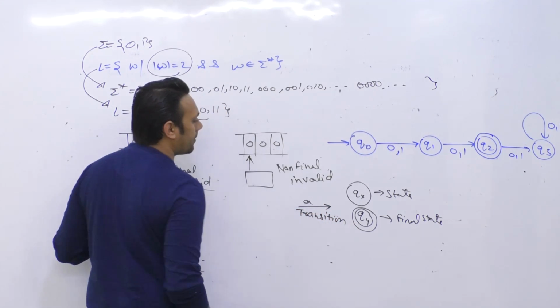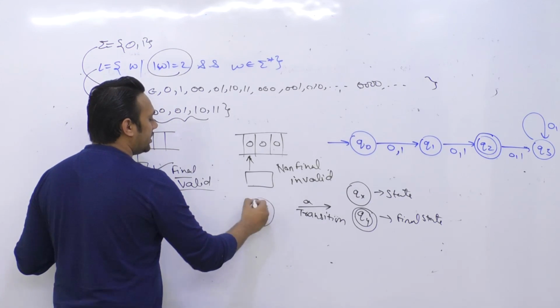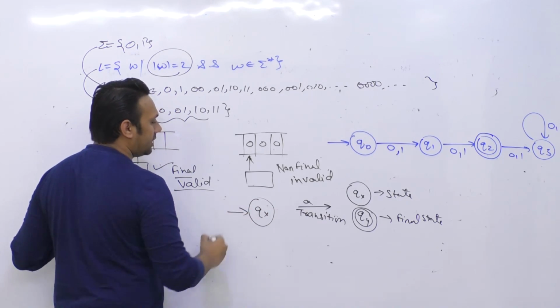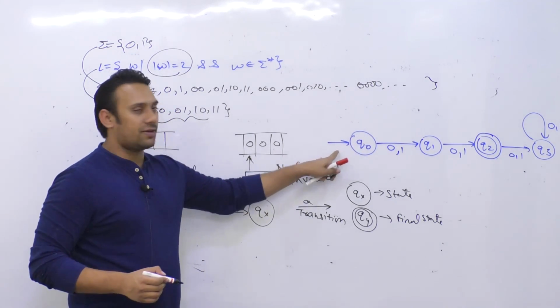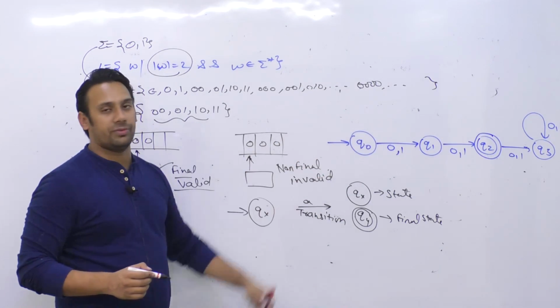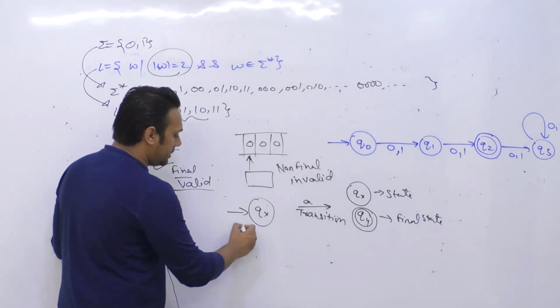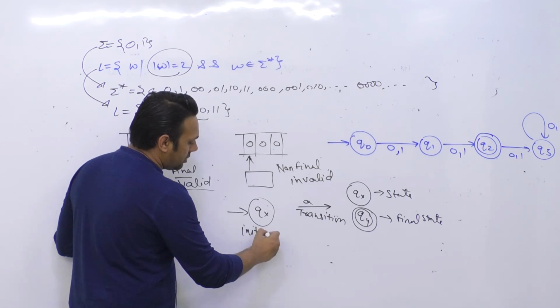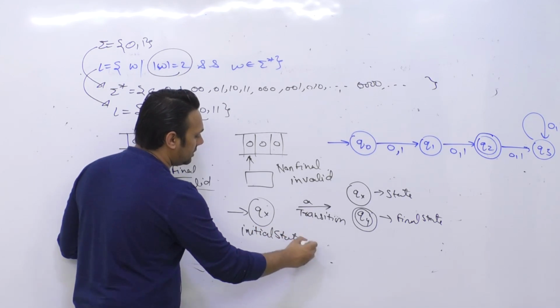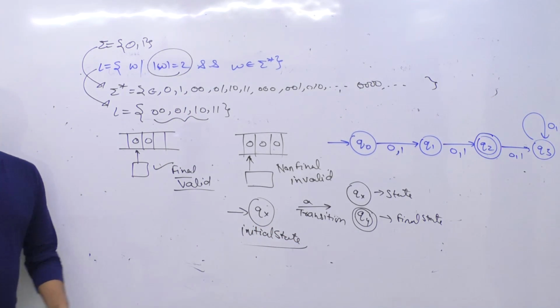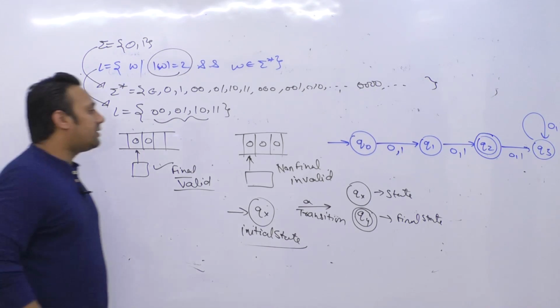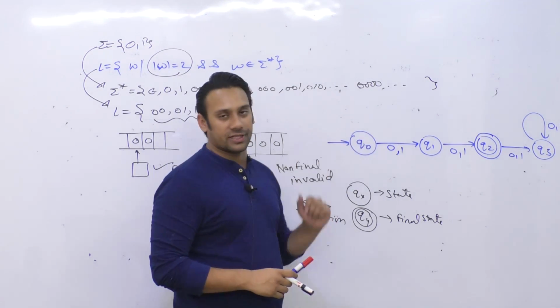If a state has an arrow in the beginning, which is not from any other state, for example here Q0, that means it is an initial state. Okay. So here we have 4 states.